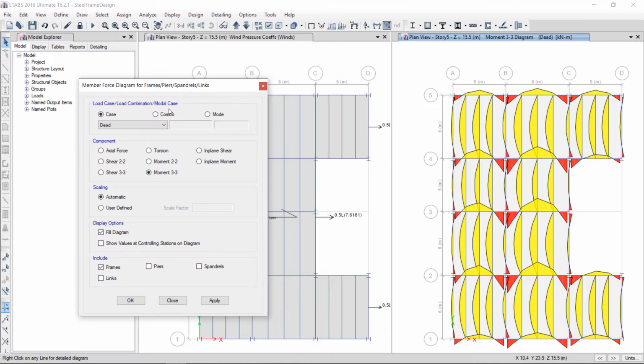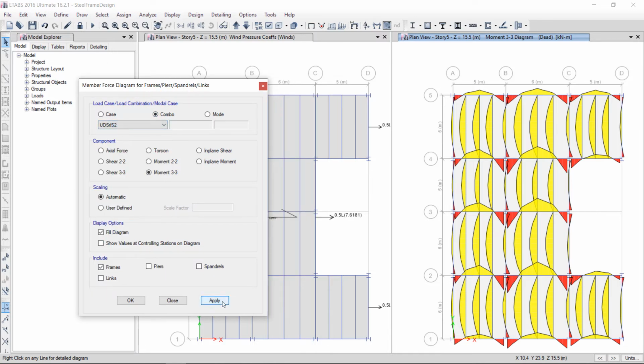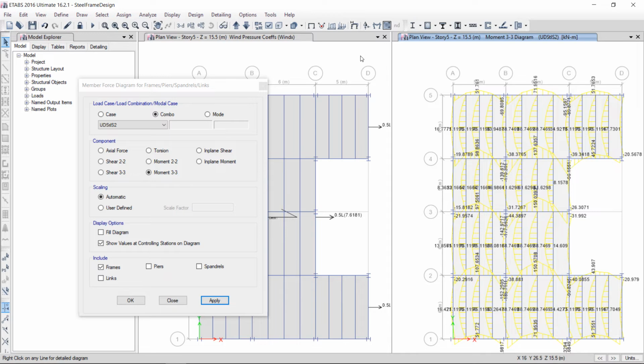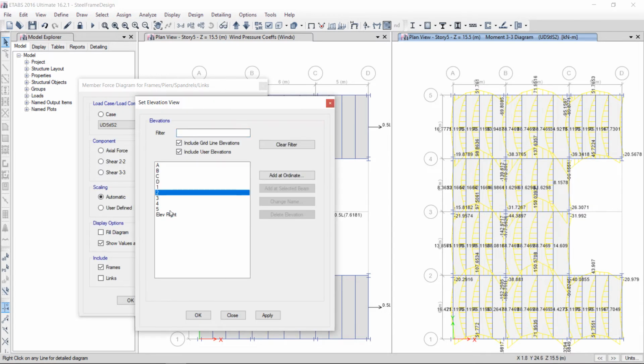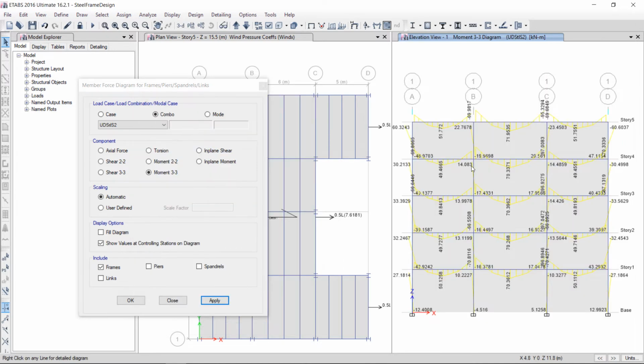frame. Now you can also see the results against the combinations. Okay, apply. Okay, if you want to show the values, apply. You can also see the values, for example in elevation 1. Okay, we are unable to see clearly because of the cladding.